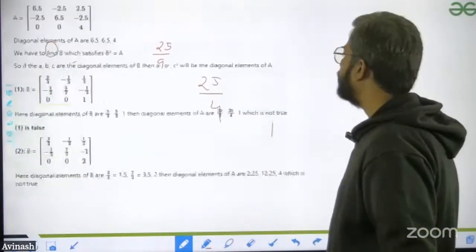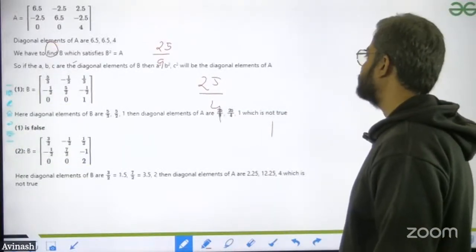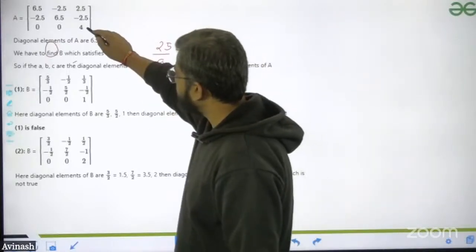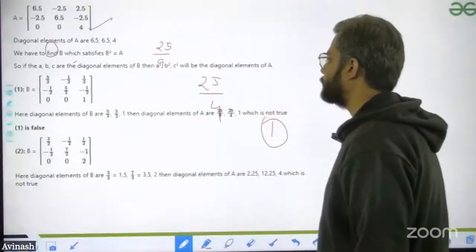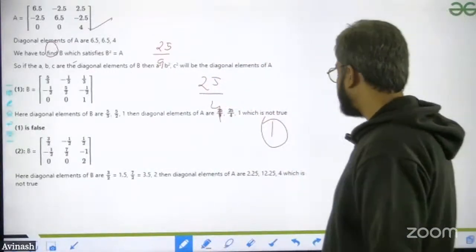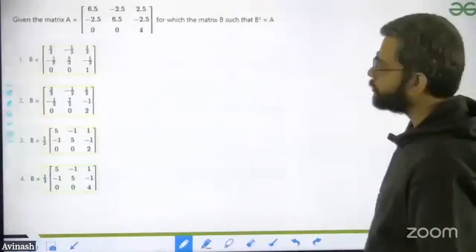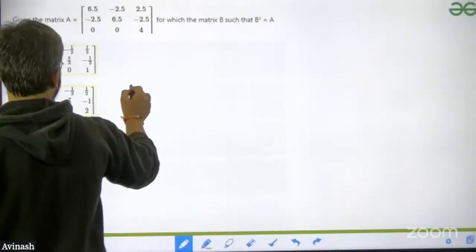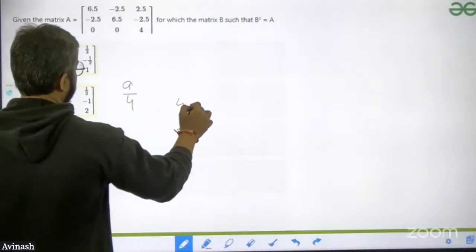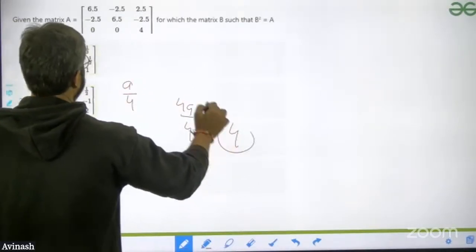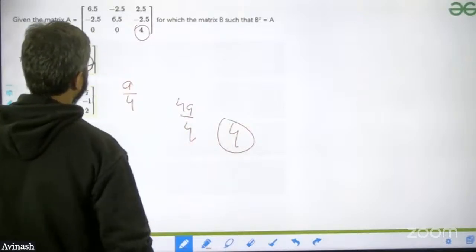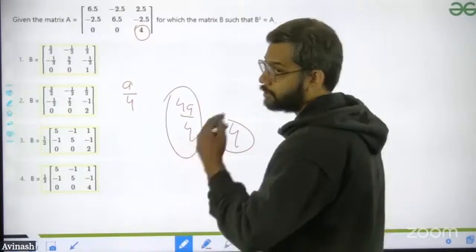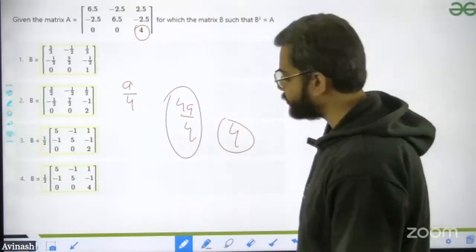Tell me, guys, are the options matching or not? Over here it is coming as 1, and over here it is given as 4. I don't think the option is matching, so let's go for another one. Second option: 3/2 squared is 9/4, then 49/4 and 4. See, 4 is matching, but 49/4 will not come close to 6.5. So this is also discarded.